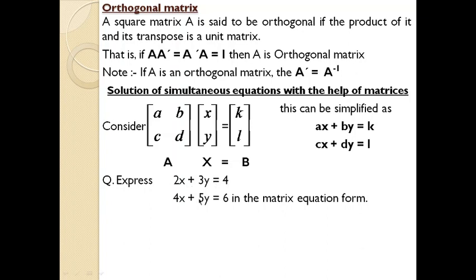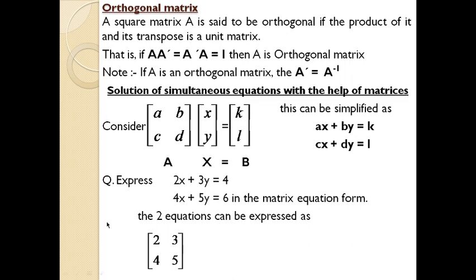Okay, 2x plus 3y equal to 4 and 4x plus 5y equal to 6. How are you going to transfer these values to this format? We will begin with the first matrix consisting of all the values that are known and positioned on the left hand side of the equal sign. So what are the numbers? 2, 3, 4, 5. Remember the position of the numbers. You don't represent the numbers randomly. You have to follow the position specified in the question. Here the 2 and 3 are in the first equation and 4 and 5 in the second equation. So you have to specify it like that.